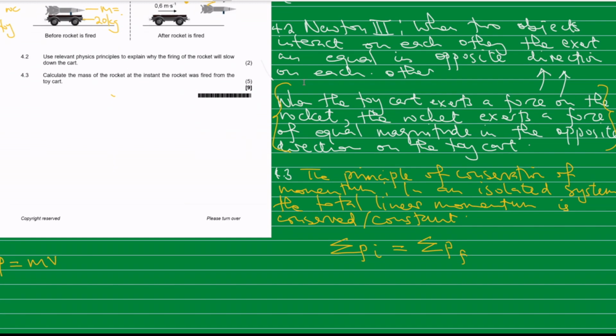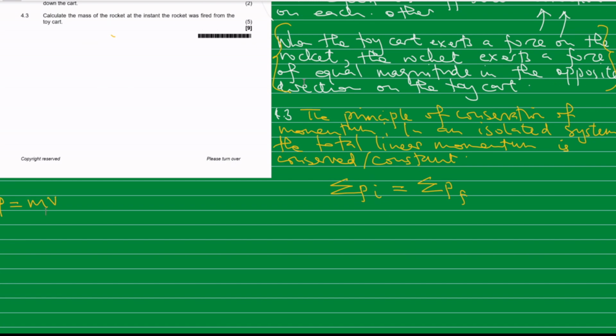Now, if we are going to write this as a formula, we write it as m1 v1i plus m2 v2i is equal to m1 v1 final plus m2 v2 final. m1 v1 is the momentum of the first object, we can take this one to be the momentum of the rocket, and this is the momentum of the toy cart.